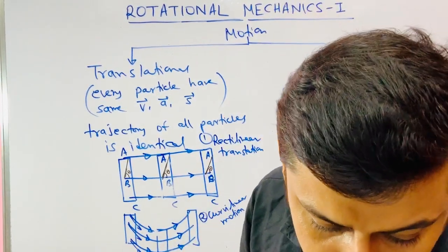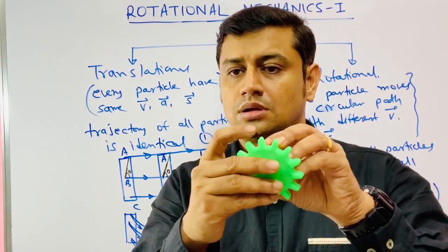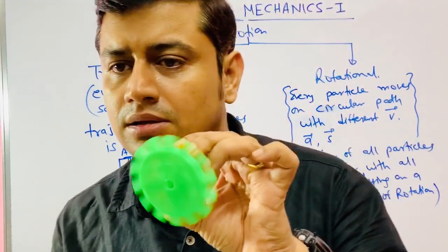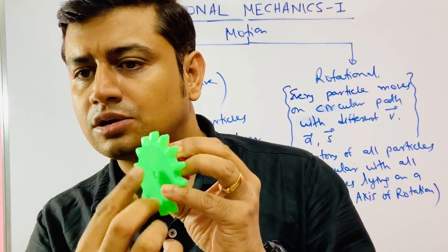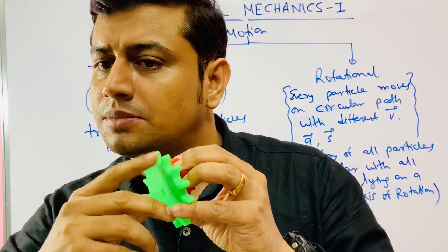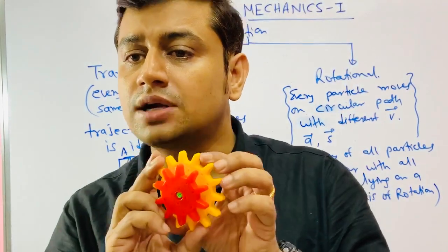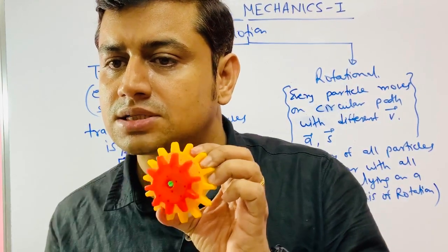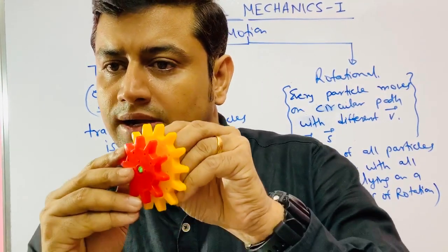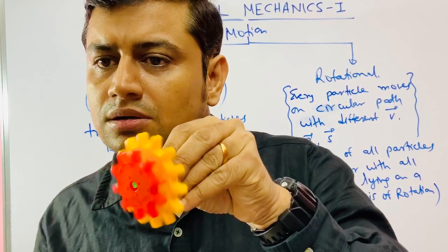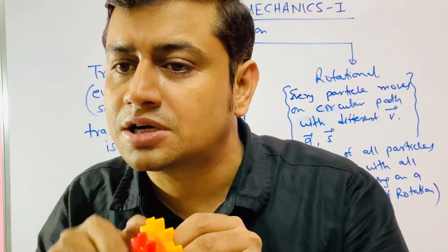For example, you can see, this is a rigid body. Why? Because if I draw any two lines, if one line rotates by theta, the other must rotate by theta. But this is not a rigid body. I can rotate this, this is rotating, this is not rotating. This is rotating faster, this is rotating slower. You can see. So this and this combined system is not called a rigid body.